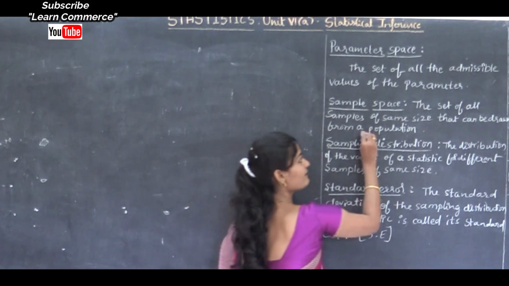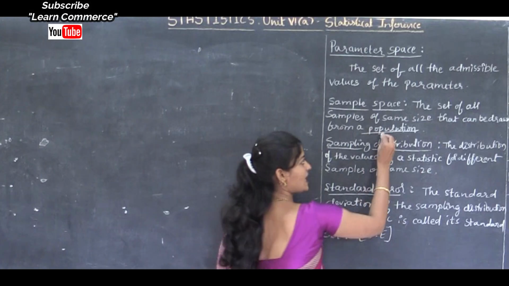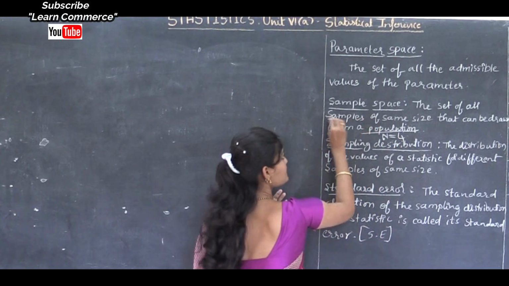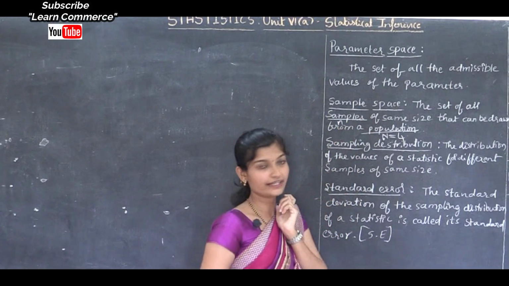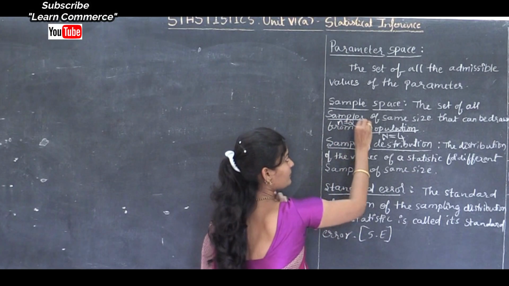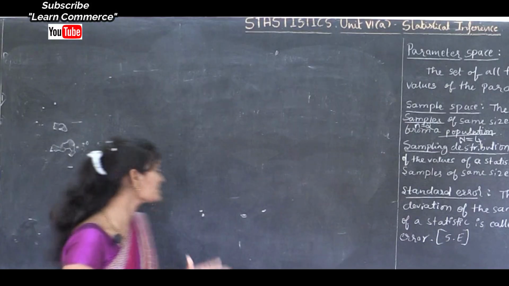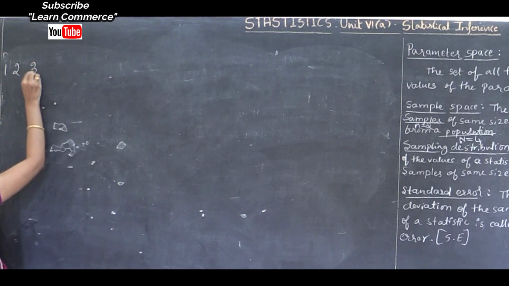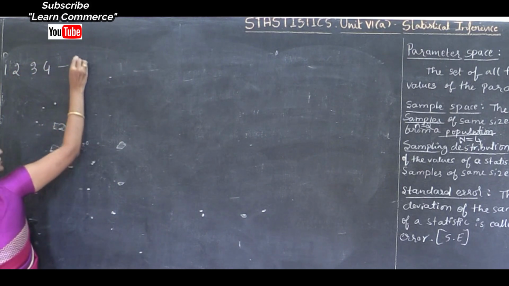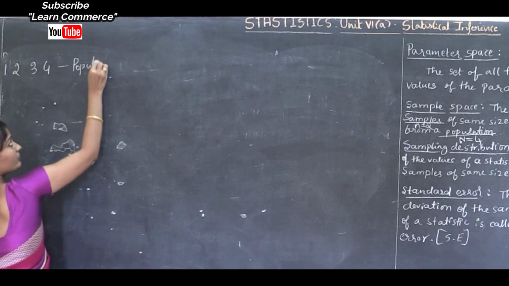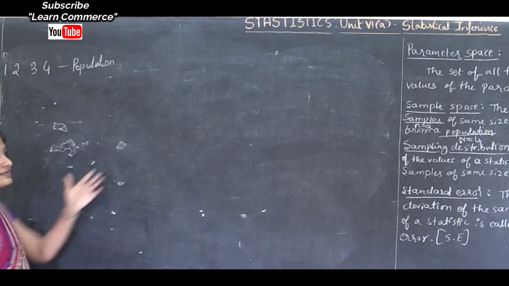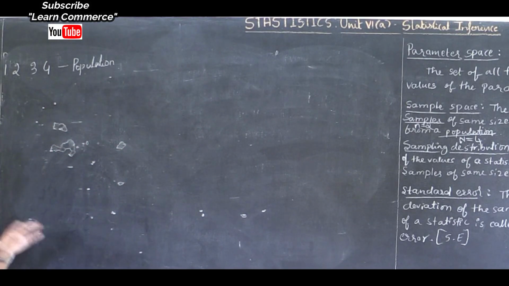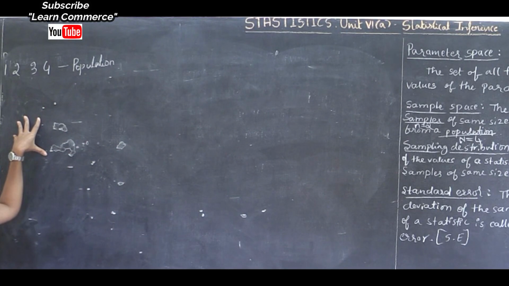Here I will consider the population size, capital N, equal to 4, and the sample size, denoted by small n, as 2. The population is 1, 2, 3, 4. Since we took the sample size as 2, what are the possible samples? The samples should be of the same size.